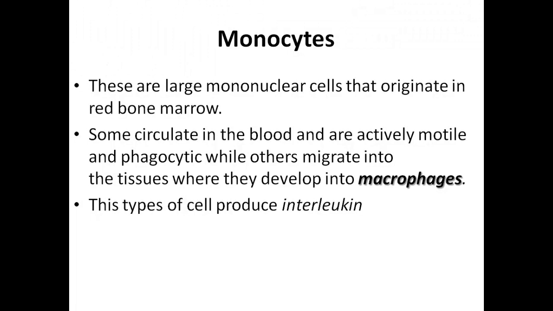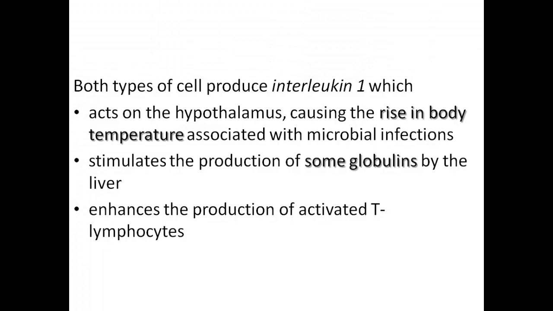All these monocytes or macrophages produce what we call interleukin. Interleukins are protein products that are released once there is an inflammatory reaction. So both types of cells produce interleukin 1. Monocytes and macrophages release this interleukin 1. There is a series of interleukins, but interleukin 1 is the one responsible for the inflammatory reaction giving us the symptoms of fever.